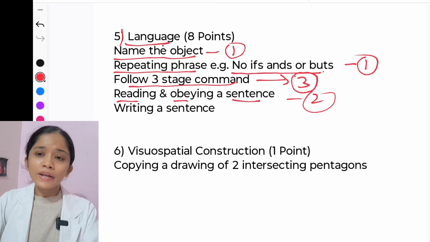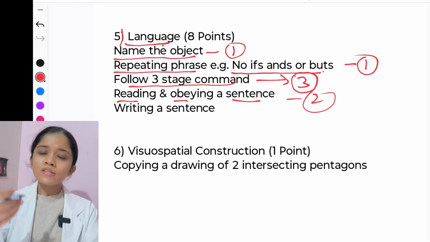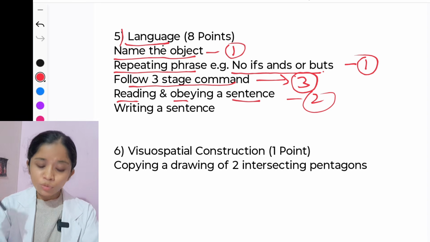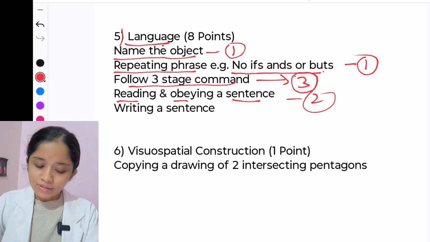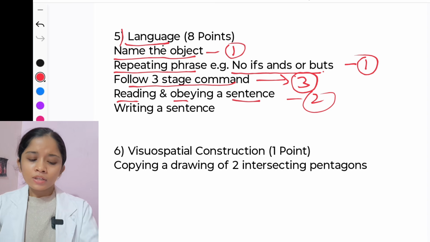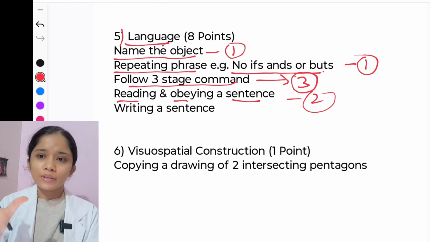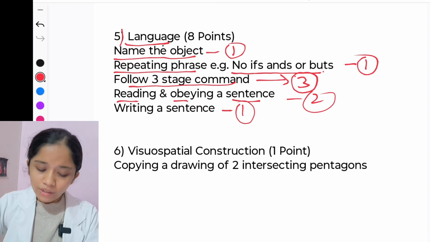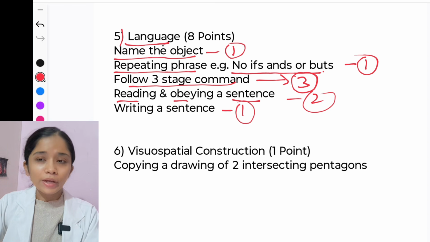And the last one is writing a sentence. So we tell the patient to write any sentence. It can be anything, in Hindi or English, whatever their language, they will write. So that is 1 mark. So in total we get 8 points, 8 marks from the language.